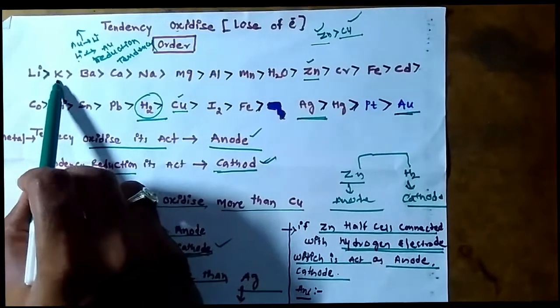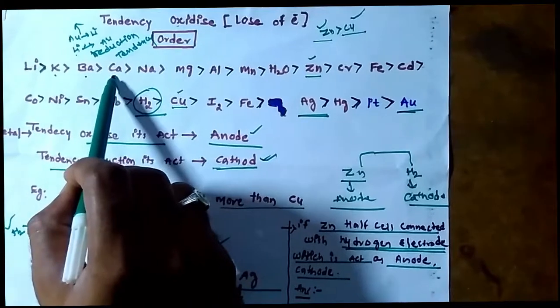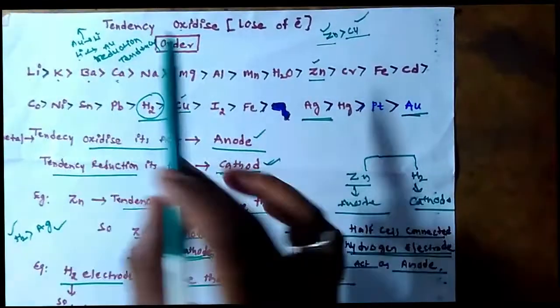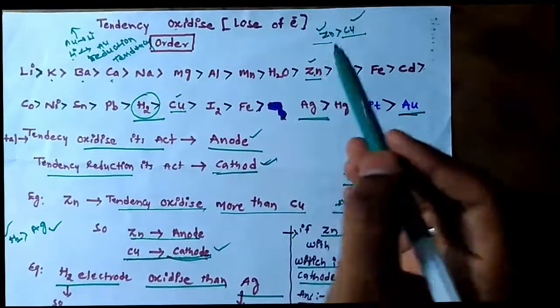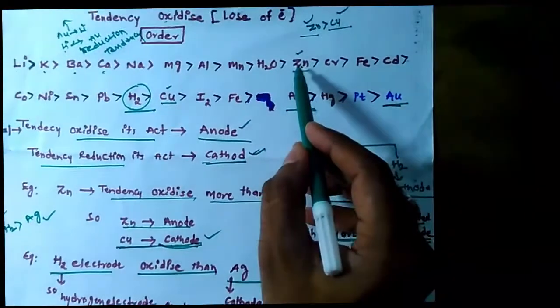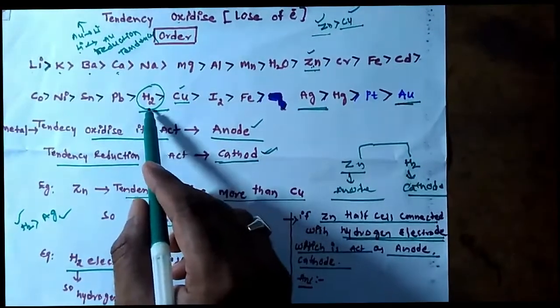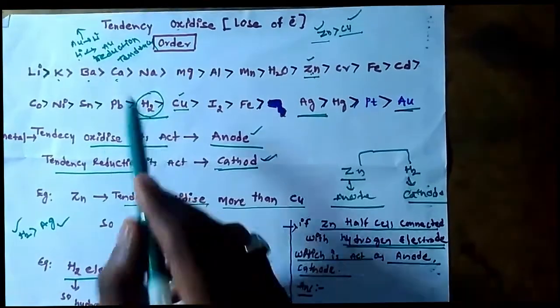Zinc is more oxidizing than hydrogen, so it has more tendency to oxidize and is the anode. Hydrogen has less tendency to oxidize, that's why it is a cathode.